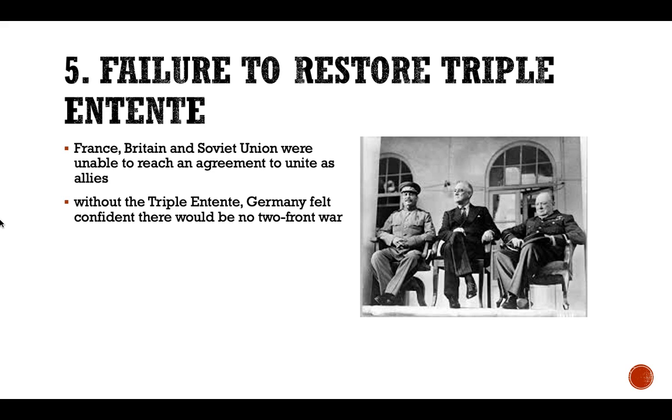Number 5, failure to restore the Triple Entente. France, Britain, and the Soviet Union were unable to reach an agreement to unite as allies. Without the Triple Entente, Germany felt confident there would be no two-front war.